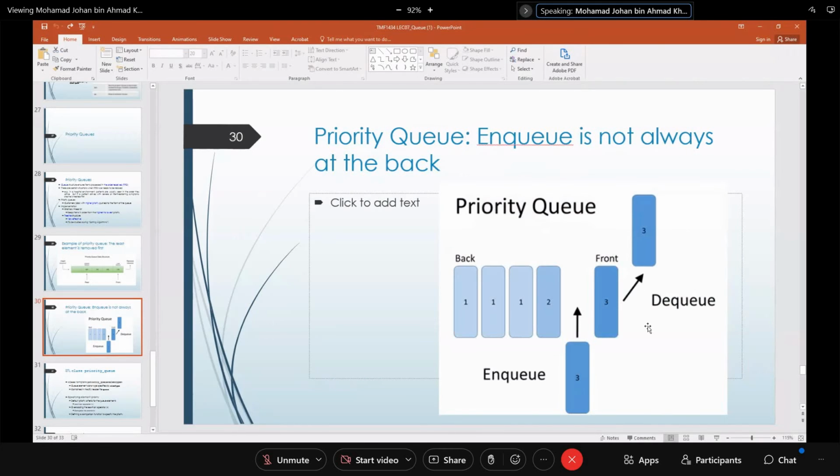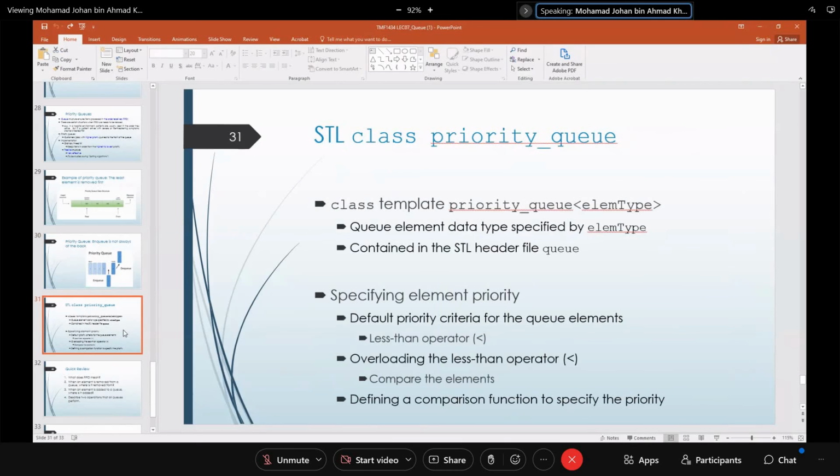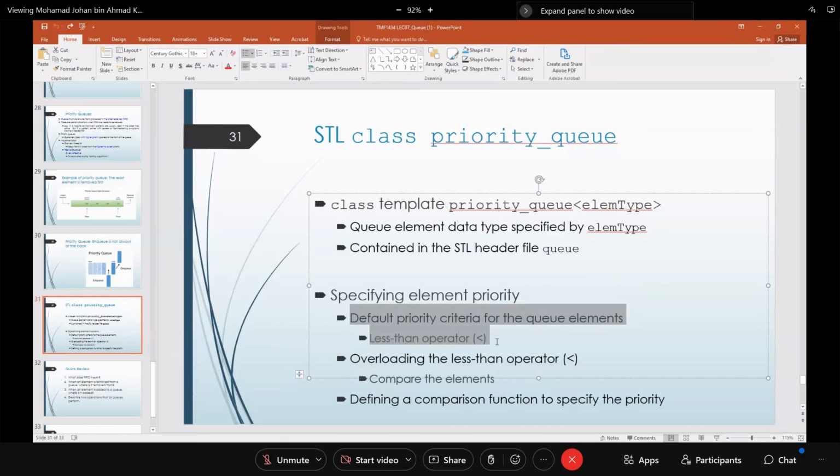So this is an example as well. The bigger number, you put in front of the queue, and then you dequeue it straight away. So basically you make a comparison first before you add into the queue. Here you're basically going to use a less than operator.